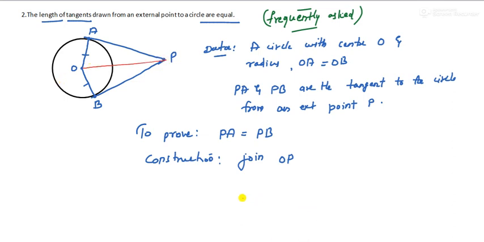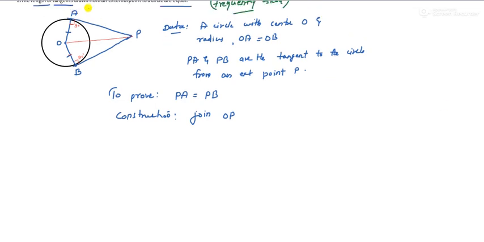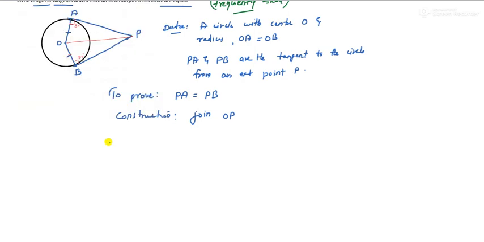Now if you look at the figure carefully, prior to this we saw theorem number 1, which says that at the point of contact the radius is perpendicular to the tangent. Again here the radius is perpendicular to the tangent, so we know that this angle is 90 degrees and even this angle is 90 degrees, right? Keeping that as base, we can prove this. It's very simple. Just see, this is the proof. Now it's very important.